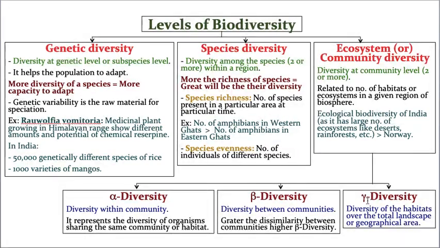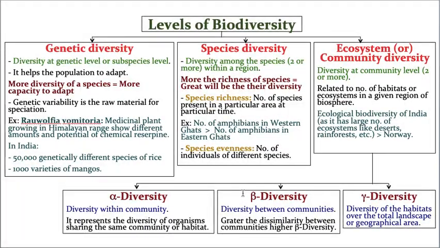Whereas gamma diversity means the complete geographical area, that whole area, that means in the whole of Chennai, how many communities are existing and how much diversity between the communities you are measuring, that is called gamma diversity. Please understand, if you are measuring the diversity, that means variation, in only one community, then that is called alpha. If you are taking two or more, then that is called beta.